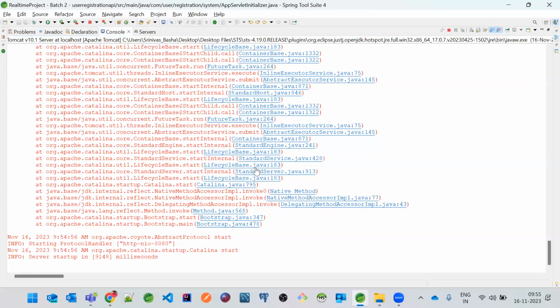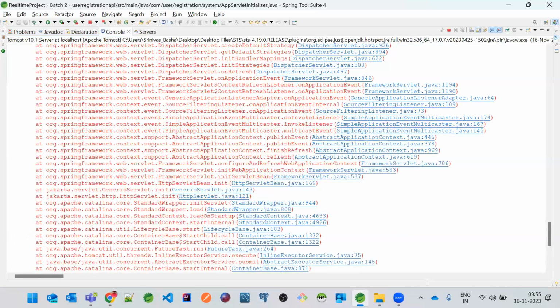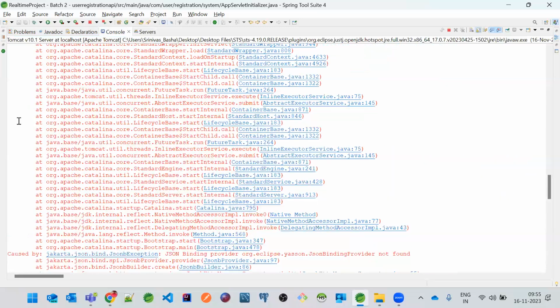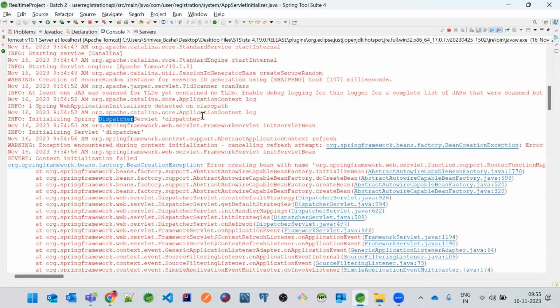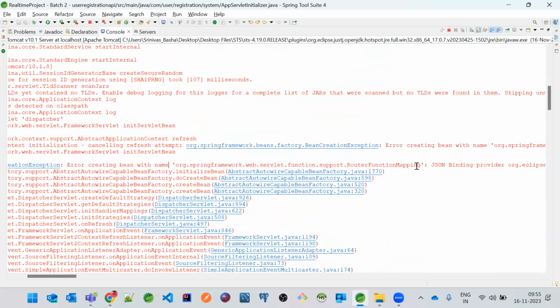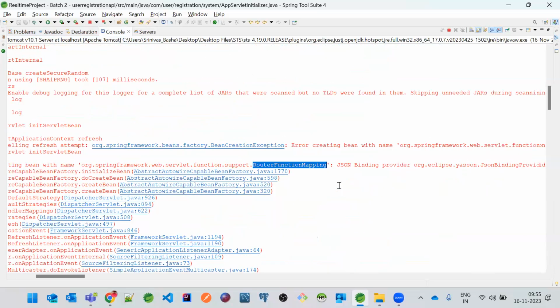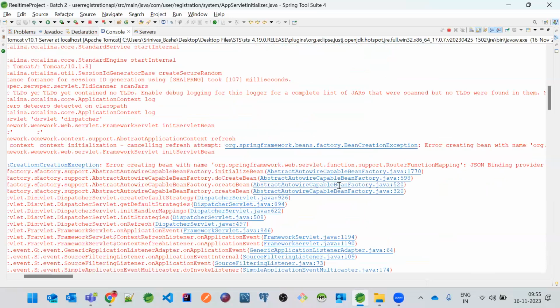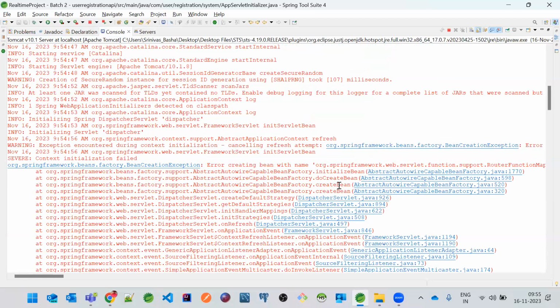So probably if you see that dispatcher, it has started initializing the dispatcher servlet. The dispatcher servlet is created because we have extended our class with AbstractAnnotationConfigDispatcherServletInitializer, right? Now the dispatcher servlet is there, but what is this? Error creating bean with name routerFunctionMapping. This class is not found. Okay. That means we are missing something in our configuration.